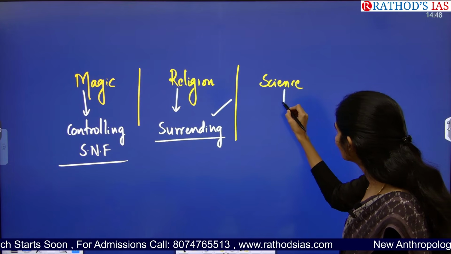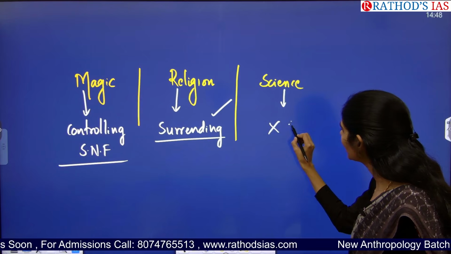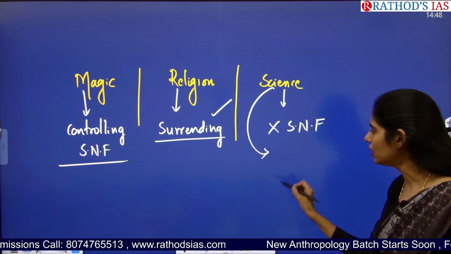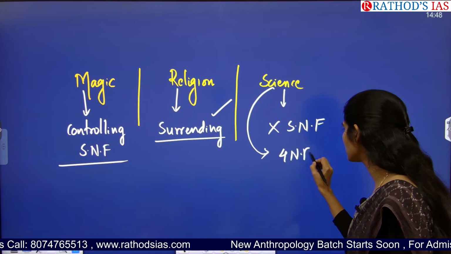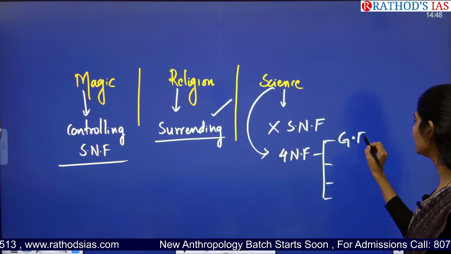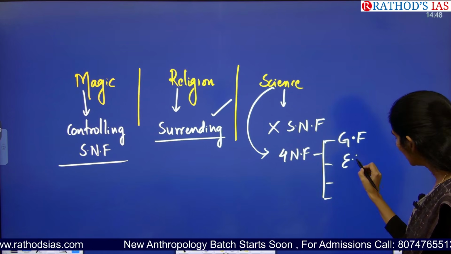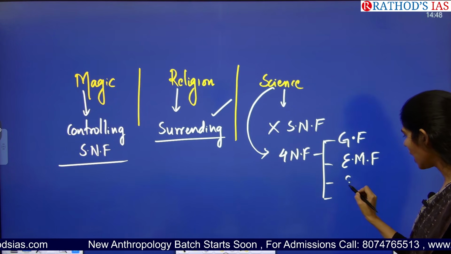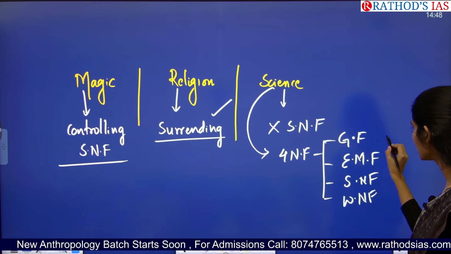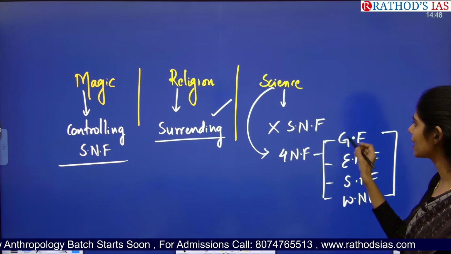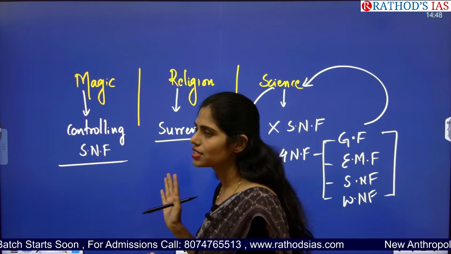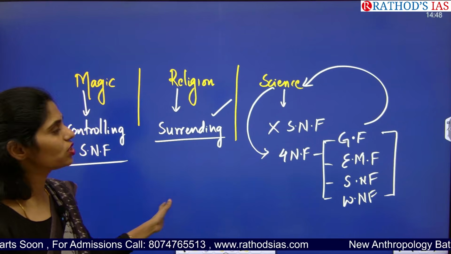And the next one is science. Science does not believe in any supernatural forces. So it says that I will believe only in the 4 natural forces. What are they? We have the gravitational force, the electromagnetic force, the strong nuclear force, and the weak nuclear force. So these 4 forces are accepted in science and they want to show data and evidence. So this is the difference between magic, religion and science.